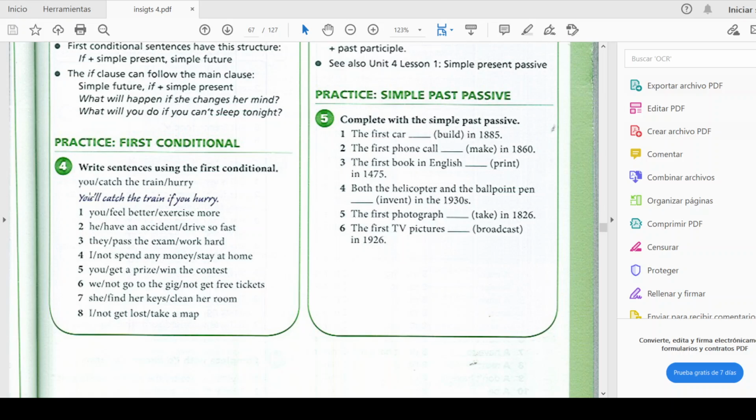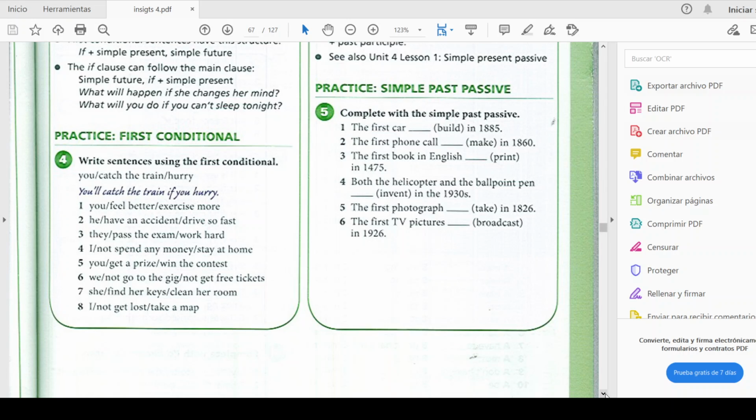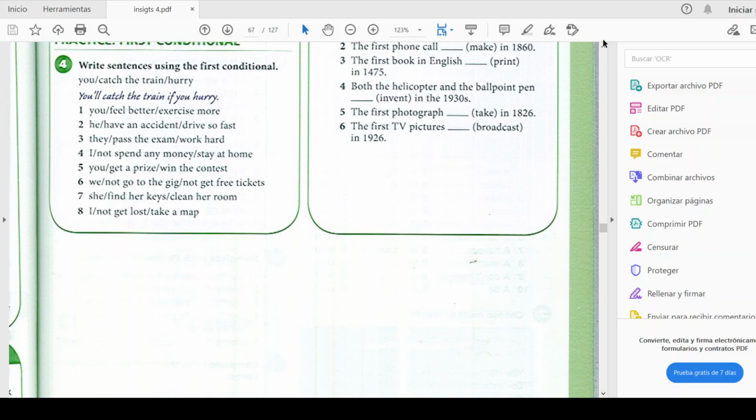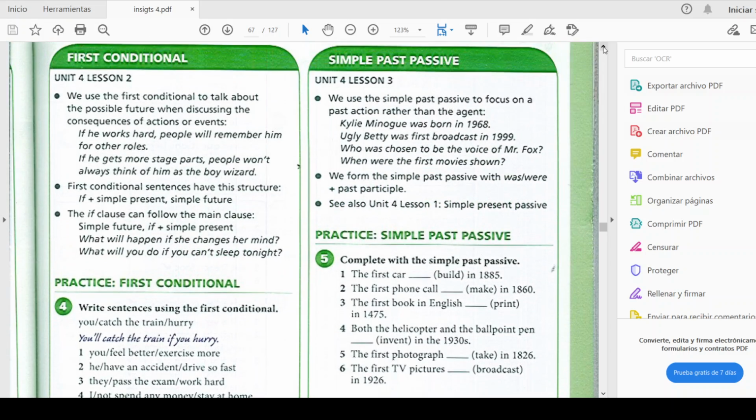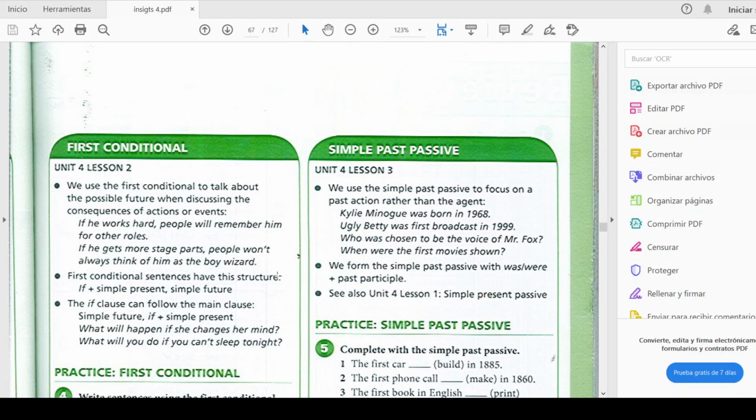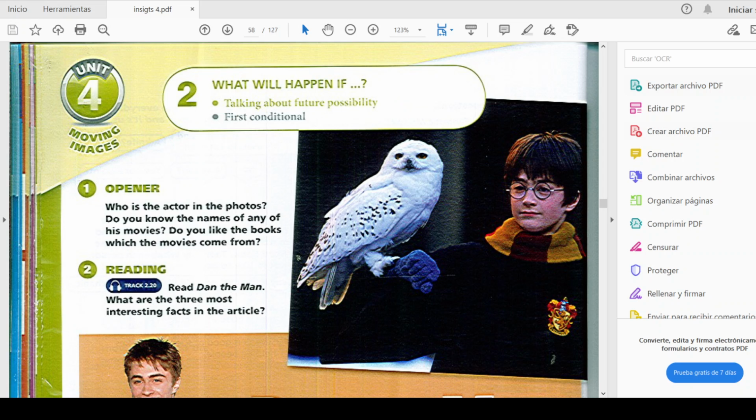Okay, so after I explain the first conditional to you, you are going to know how to do this exercise. Basically, this is the only exercise that you have to do, because that is just like a practice for the first conditional. Okay, so basically we are going to focus on that exercise. And obviously in the class we are going to practice a little bit more the first conditional in a speaking way and a written way.